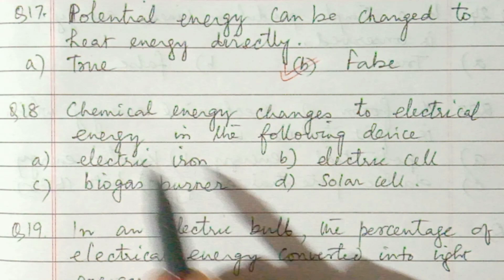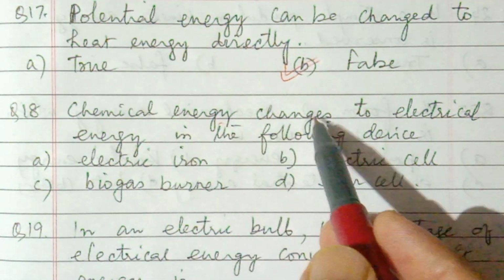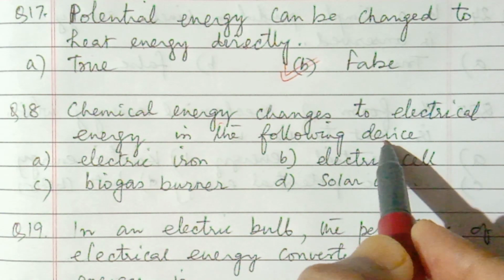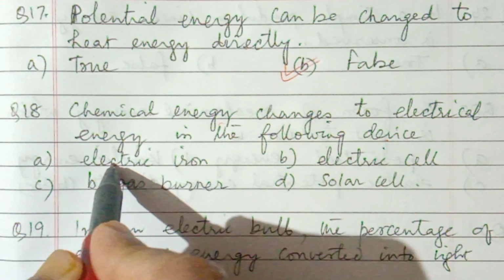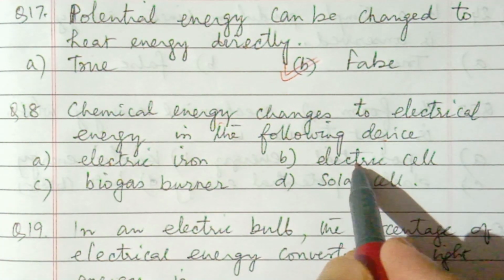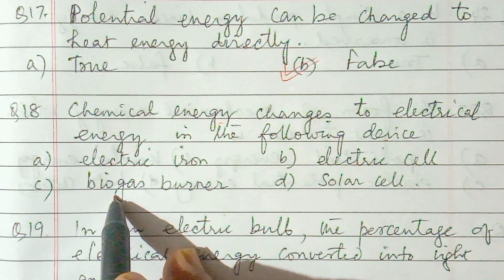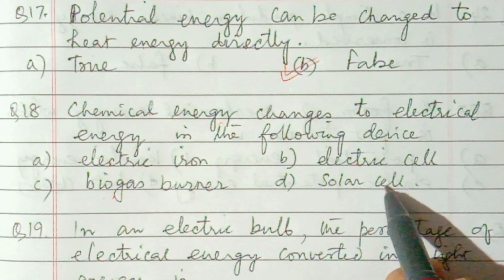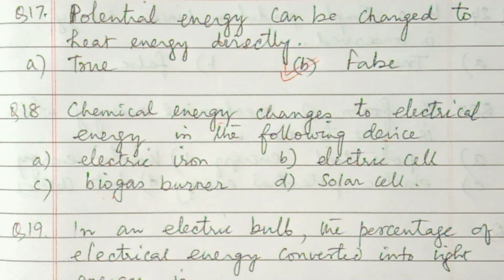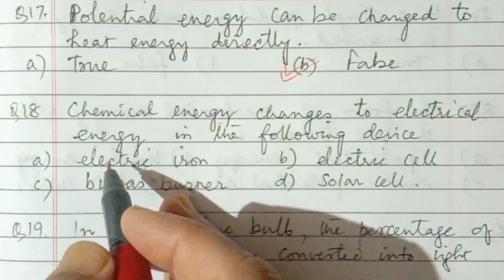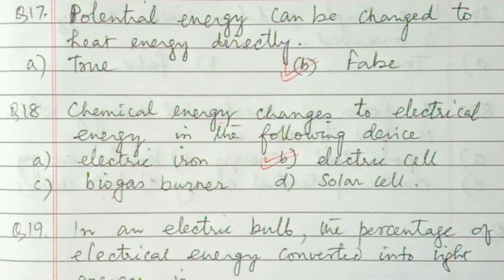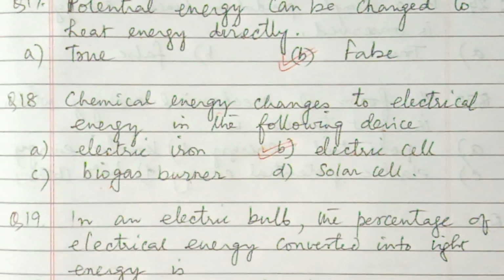Okay, number 18. Chemical energy changes to electrical energy in the following device. Which one? Electric iron, electric cell, biogas burner, and solar cell. So here answer is electric cell. From electric cell we get electrical energy.